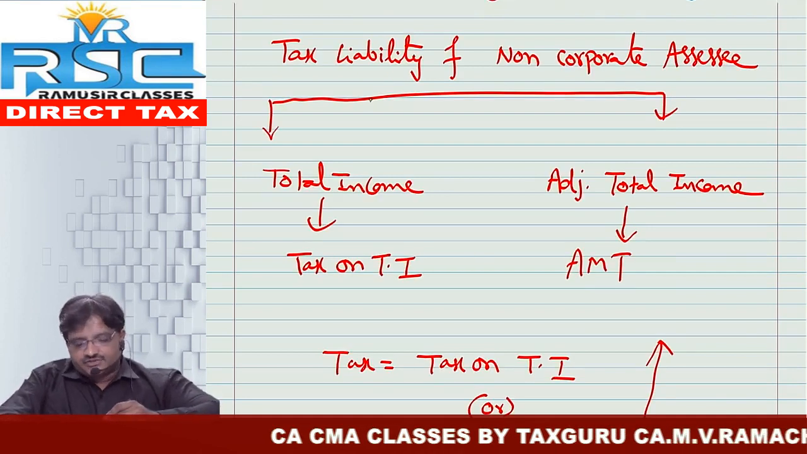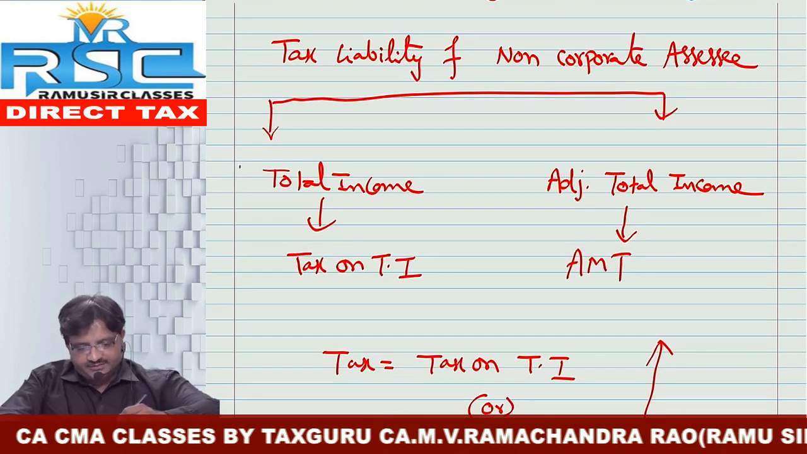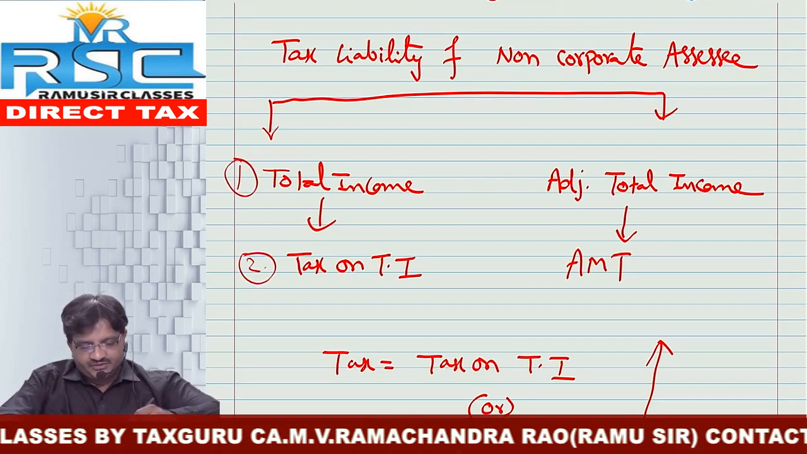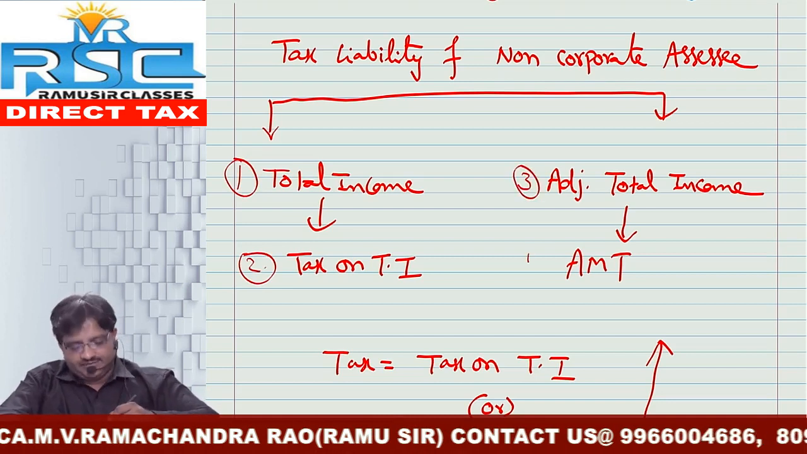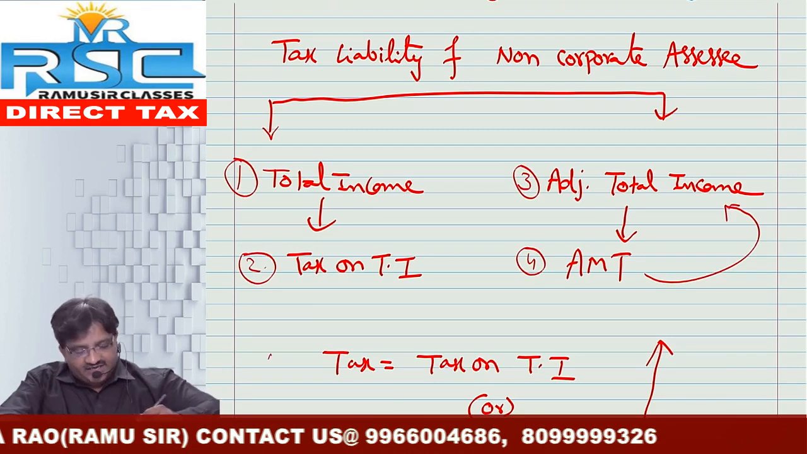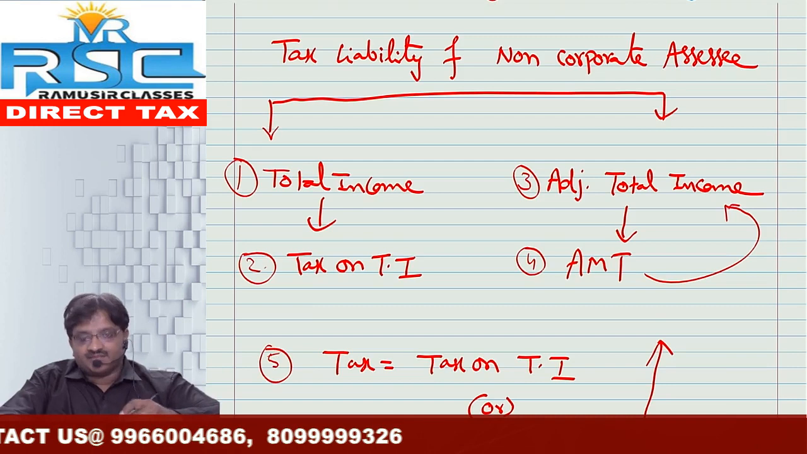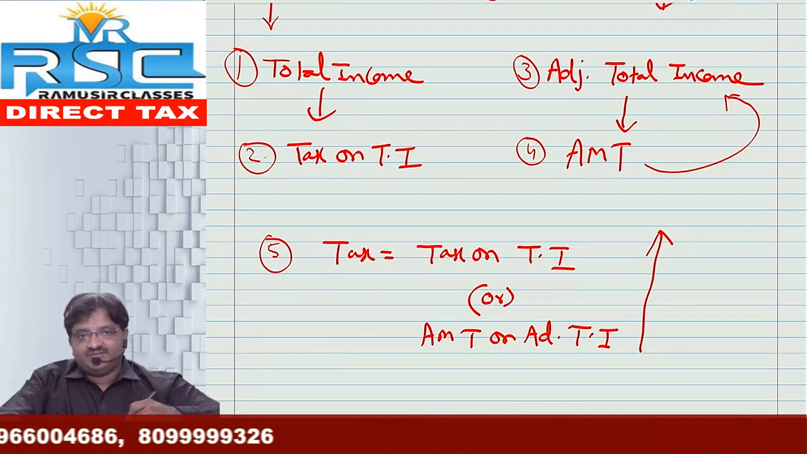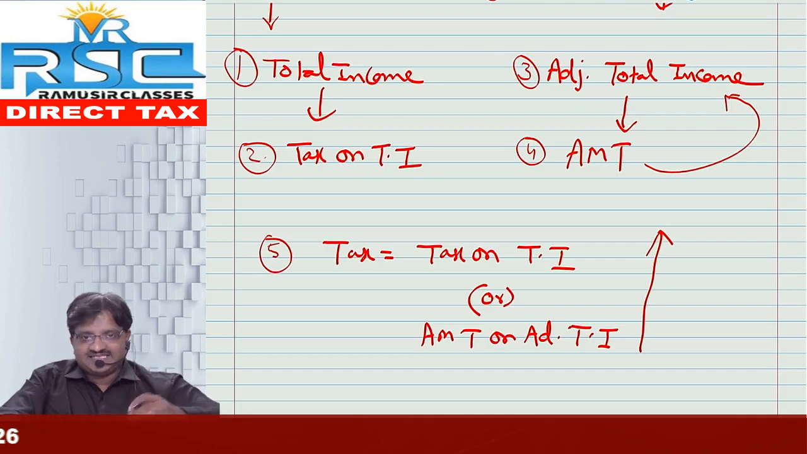Friends, so therefore the tax liability of a non-corporate assessee shall be computed as follows. Step number 1, total income. Step number 2, tax on the total income. Step number 3, adjusted total income. Step number 4, AMT on adjusted total income. Okay. After that, step number 5, net tax liability is equal to the higher of normal tax liability as well as AMT. I repeat, higher of normal tax or AMT, we need to pay as tax.